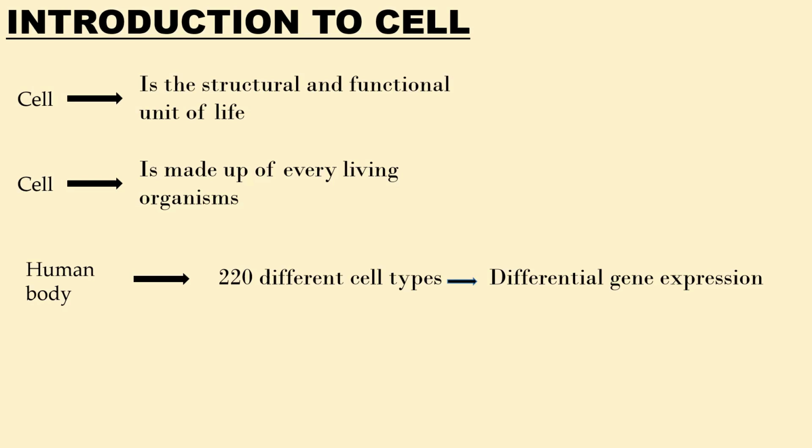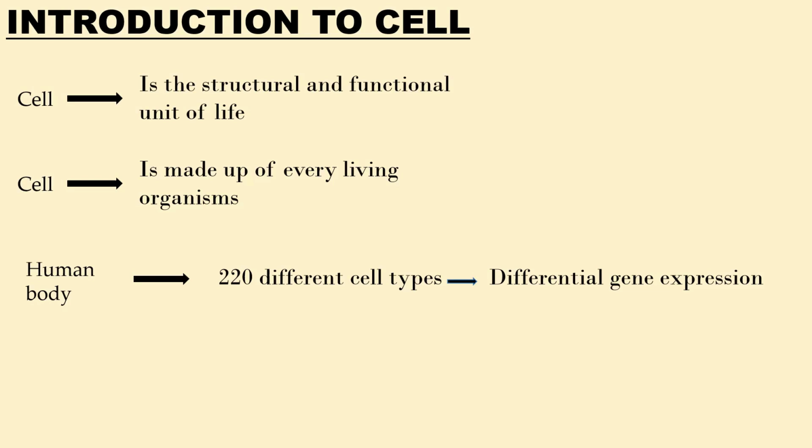What is differential gene expression? Differential gene expression is a process that involves the translation of genes into proteins. A gene is a segment of DNA that has the ability or potential to produce a specific type of protein.